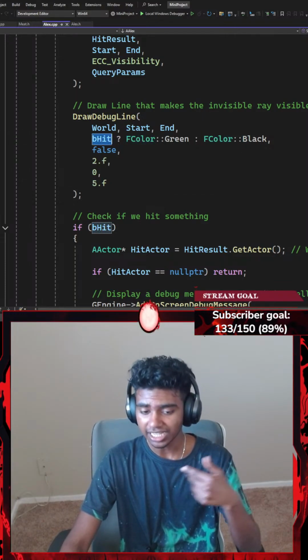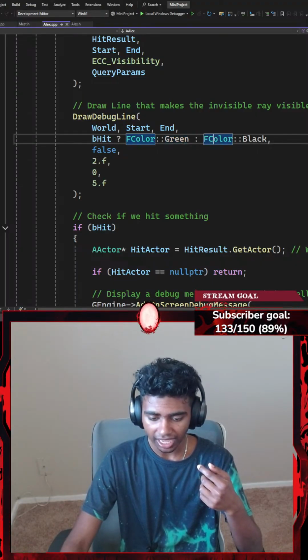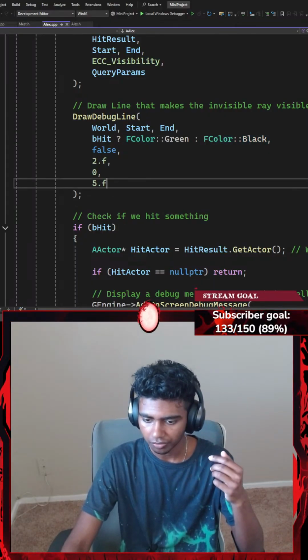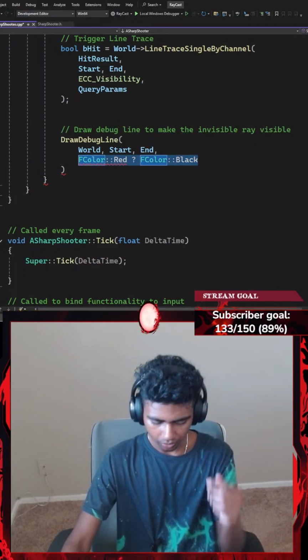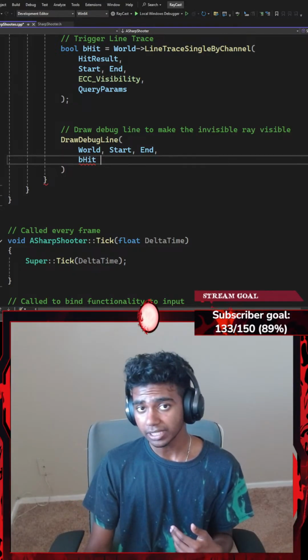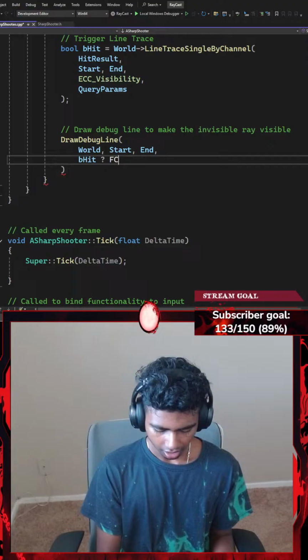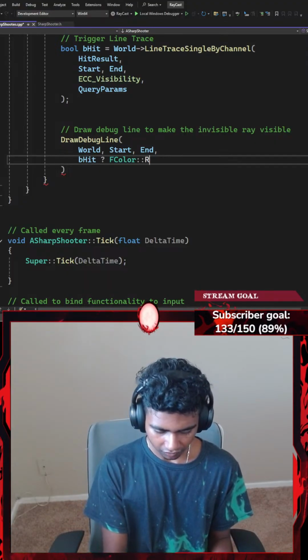If my bHit is true, my color of my ray is green. Else the color of my ray is black. There we go. I needed a kind of condition here. Let's go with something like a boolean hit variable. If my bHit is set to true, then I want to do something. I'm gonna add a question mark. My FColor, the color of my ray, is gonna be something like red.